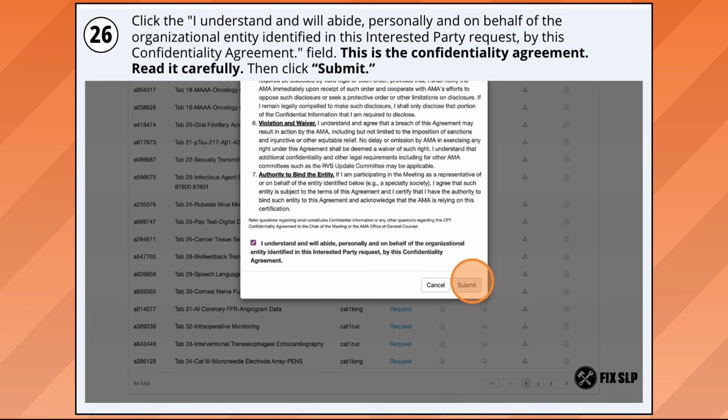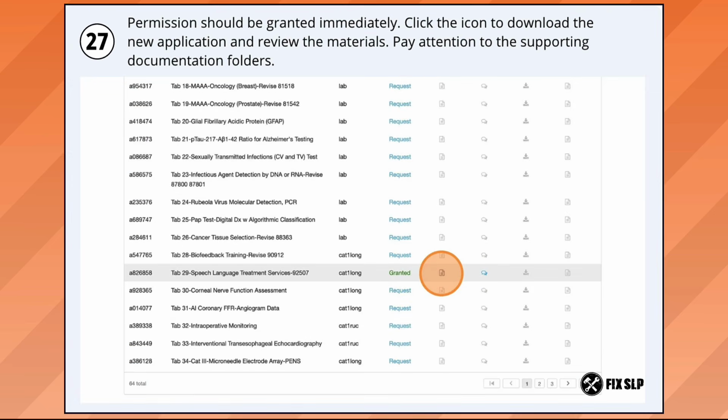Each step of the CPT code change process has its own confidentiality agreement attached to it. So if you are attending the meeting in person or online, you'll have to sign another one. This one only covers the materials that you are going to download and read. You should be granted permission immediately.